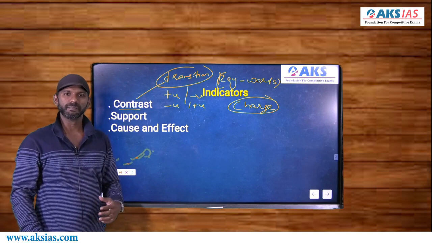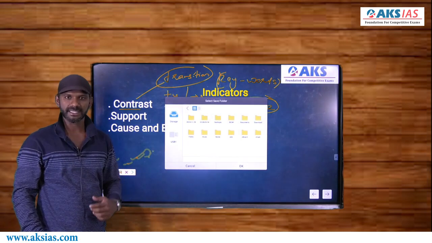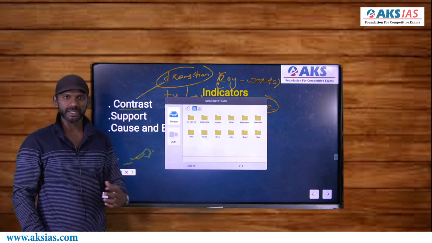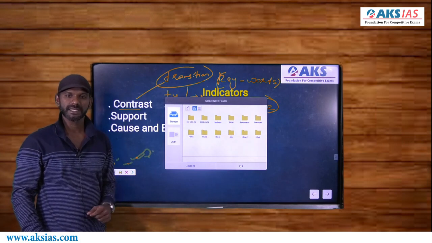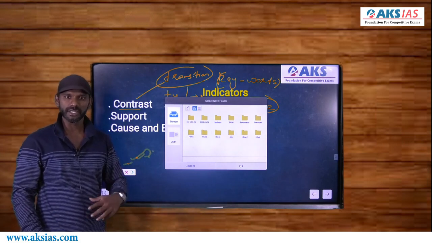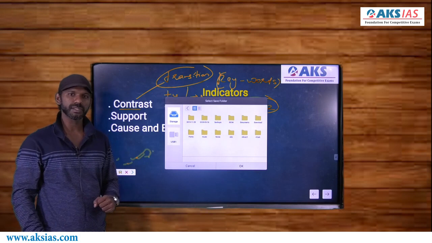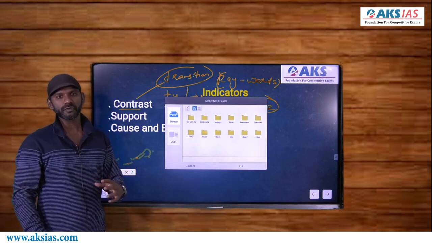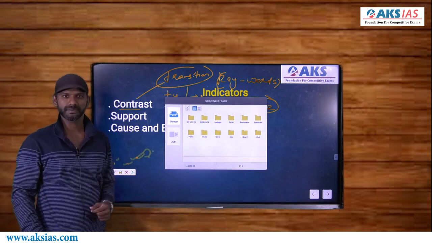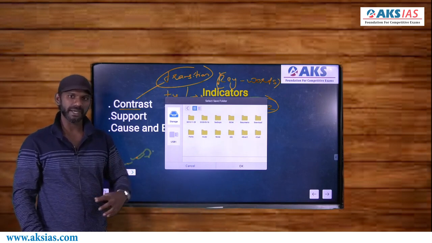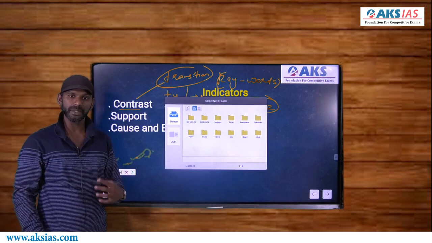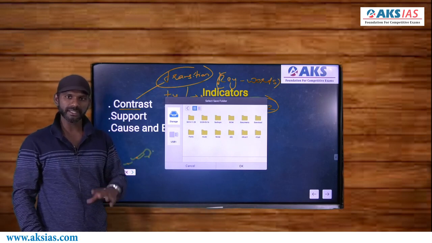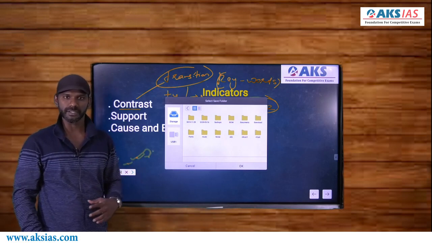The words like but, however, yet, though, although, even though, albeit, whereas, right, instead of. Now, instead of can be used only when a sentence talks about replacement. If I say, instead of an apple, I ate a mango, it means I replaced an apple with a mango. So we can go for instead of only when a sentence talks about replacement, right?